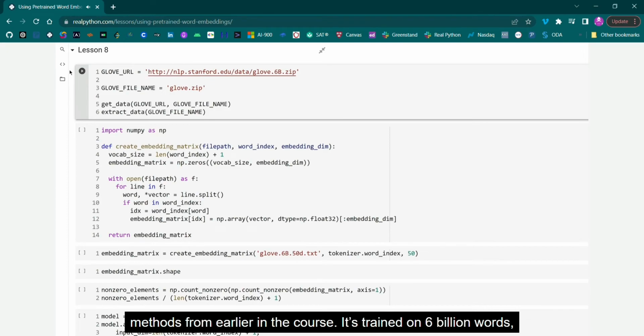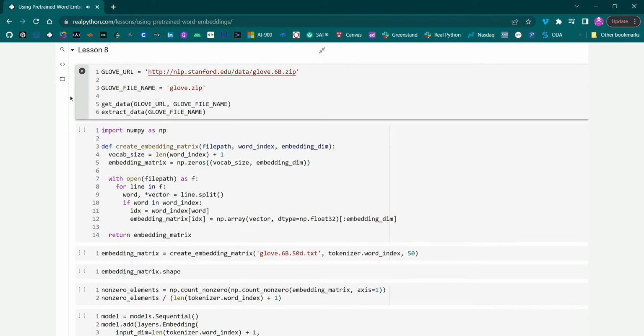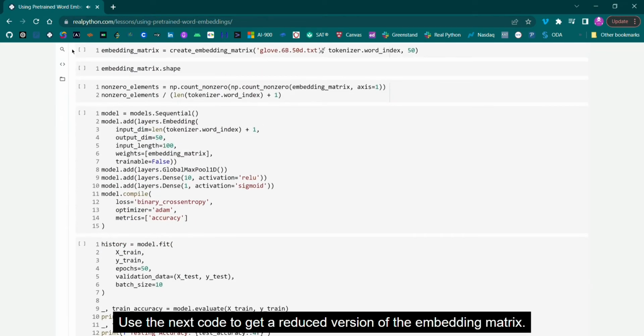It's trained on 6 billion words, so the file size is over 800 megabytes and will take a while to process. I'll speed it up through the magic of video. The file contains a list of words with the embedding vector for that word. Use the next code to get a reduced version of the embedding matrix.